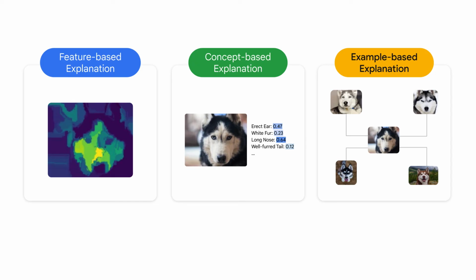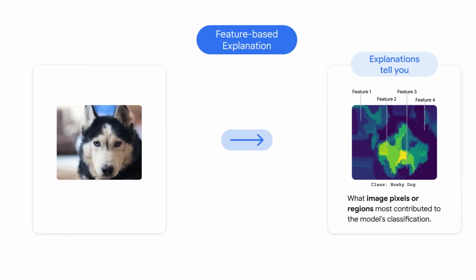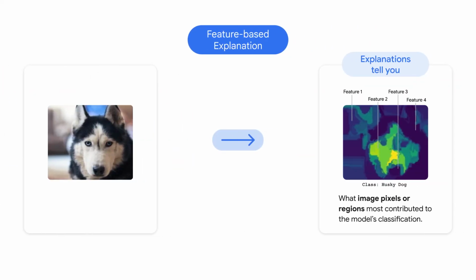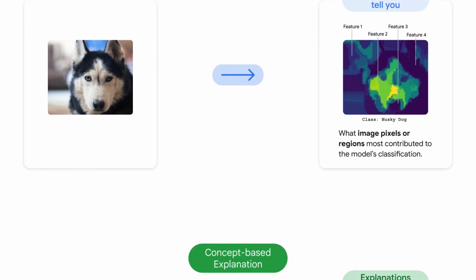Interpretability techniques can be categorized based on the type of output they produce. Here's a breakdown of the major categories based on output types. Although this is not an exhaustive list, it covers major categories. Most of the major interpretability methods fall into the category called feature-based explanations. These provide attribution scores, masks, or some visualizations that highlight the importance of each input feature for a given task. For example, feature-based explanations might indicate which features are most relevant in classifying an image as a husky dog.